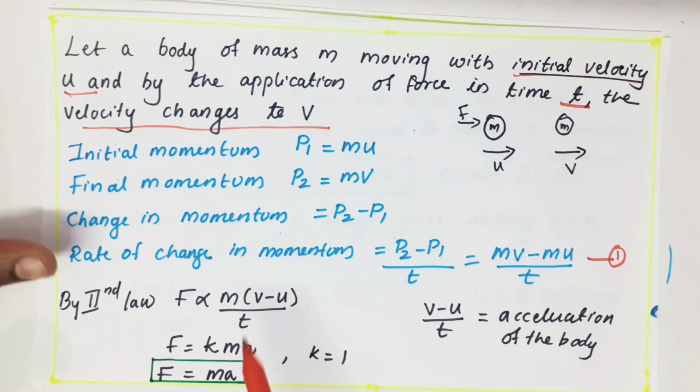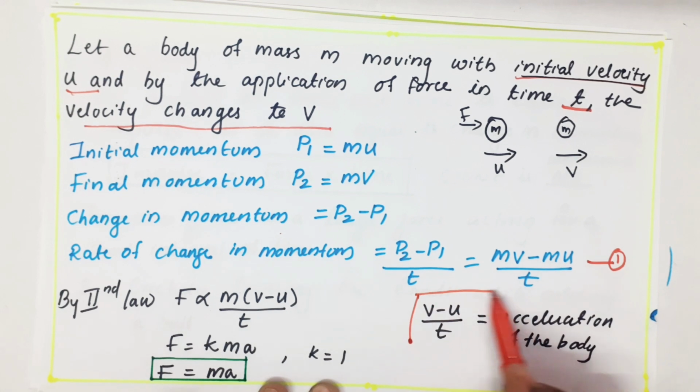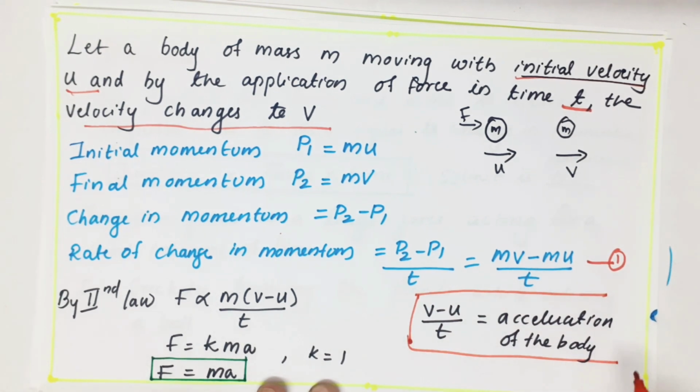Next, for removing proportionality, you can keep a constant k. Then there is another quantity I wrote, a, that you don't know yet. You have all heard about the accelerator. What is the need of an accelerator? To increase the speed. So the related term is what we call the acceleration of the body. Acceleration I can calculate by (v minus u) by t, where v is the final velocity, u is the initial velocity, and t is the time.